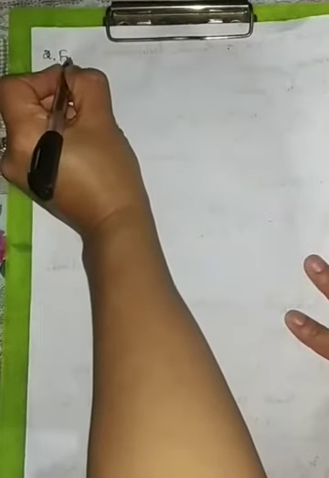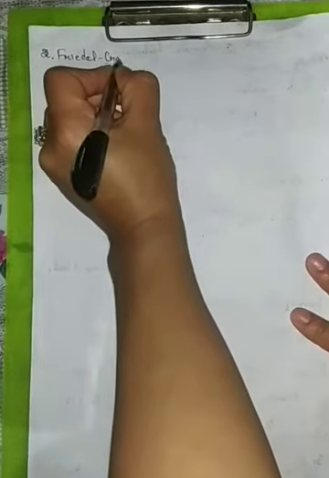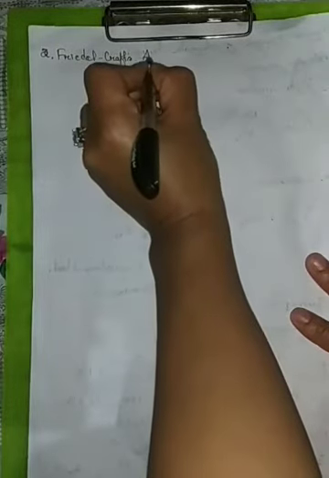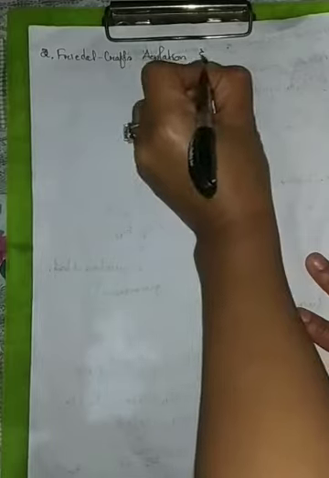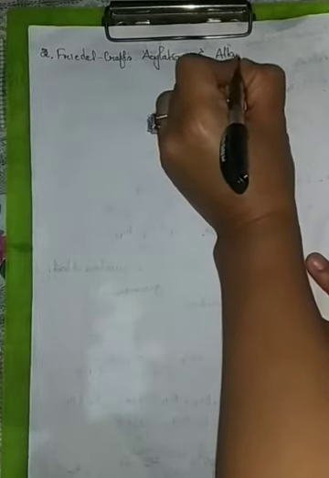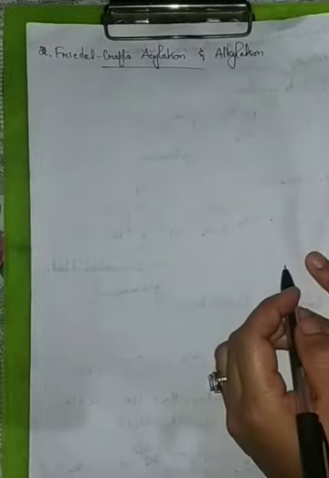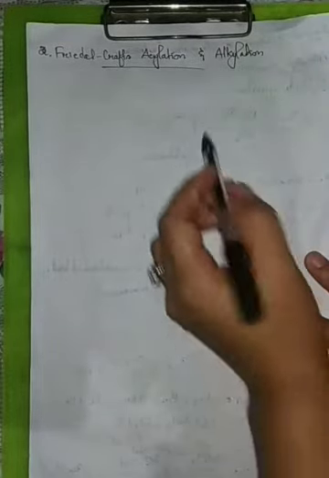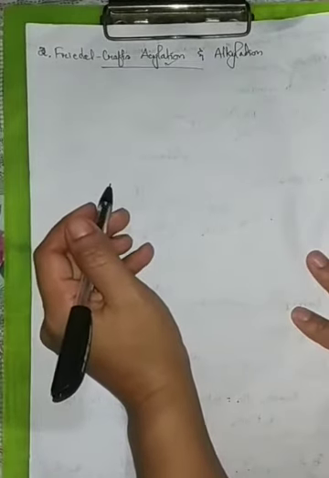Now let's check out Friedel-Crafts acylation and alkylation reactions. Now the first is the acyl group, the addition of an acyl group to the benzene ring.